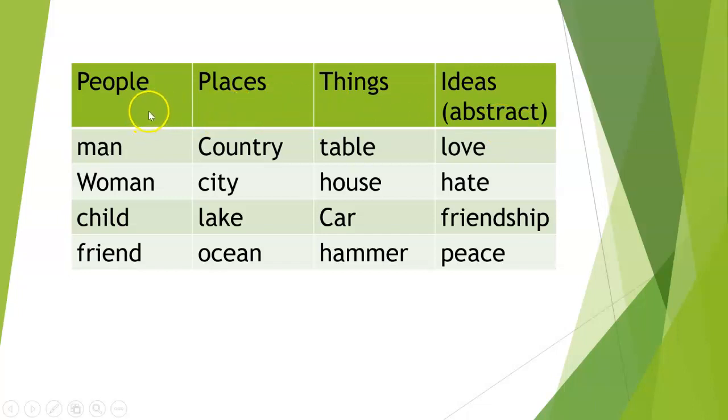So, for example, a man, woman, child, and a friend. These are all types of nouns. These are people. Places could be country, city, lake, and ocean. These are places. Things could be table, house, car, and hammer. These are all things. These are things that we can touch. So again, people, places, and things, all of these are nouns. These are all common nouns.